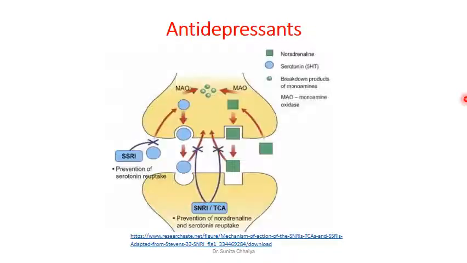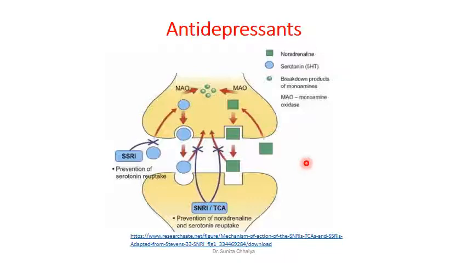Antidepressant drugs act either by enhancing the monoamine level in the brain, by inhibiting their uptake, such as serotonin or norepinephrine uptake into the presynaptic nerve terminal, or by inhibiting the metabolism of those neurotransmitters, so the synaptic level of those neurotransmitters increases.